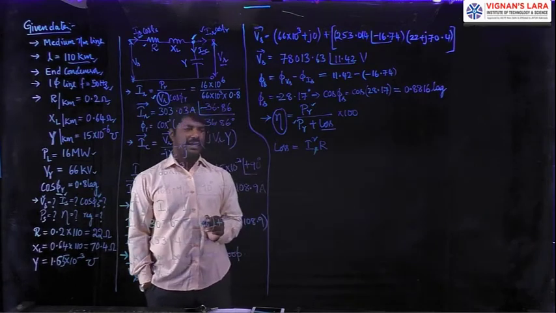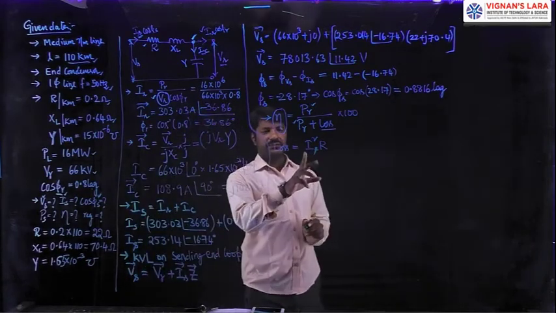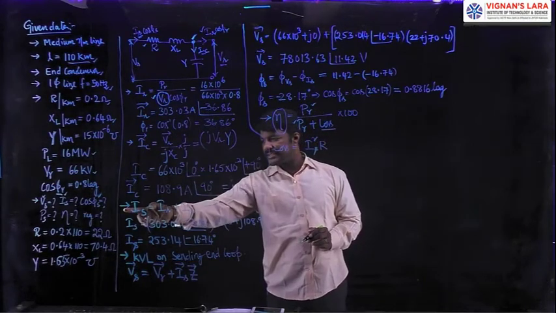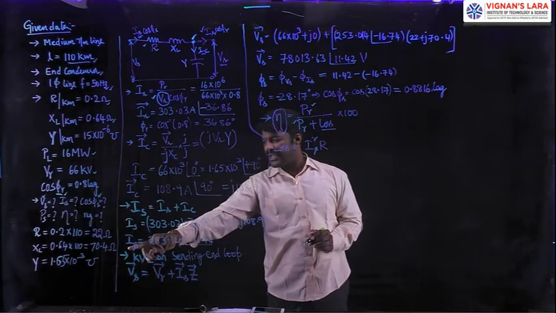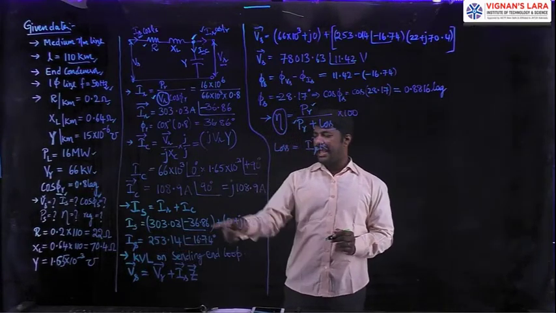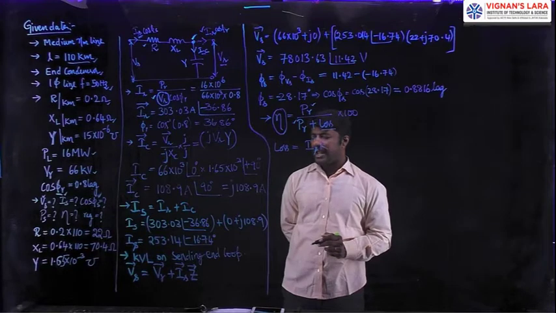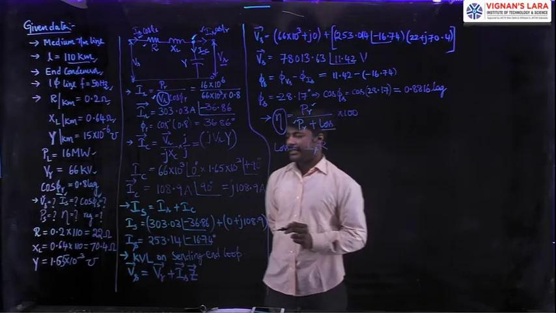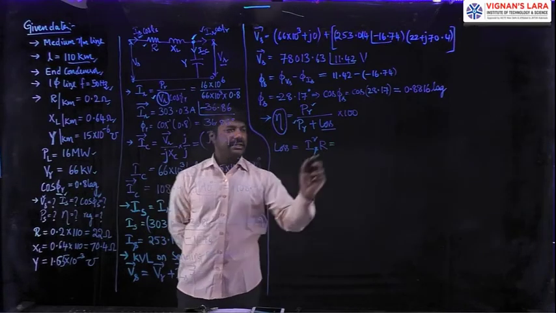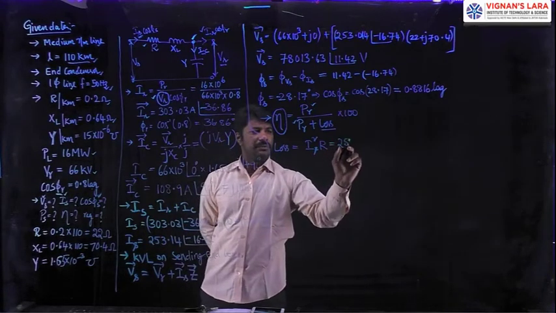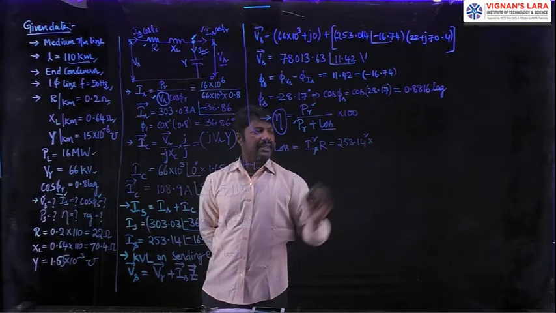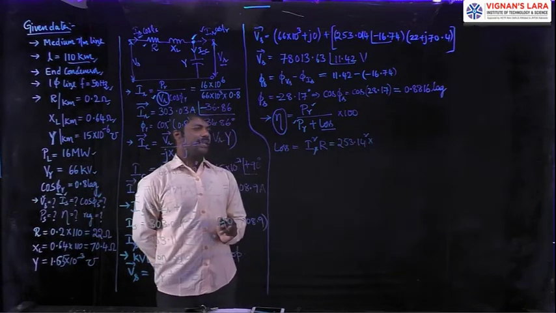If you check our previous calculation, in the third step, we got the value of Is as 253.14 amperes. I will use that 253.14 amperes here in calculating the loss value. So the loss is 253.14 squared multiplied by the entire resistance for this 110 kilometers line.